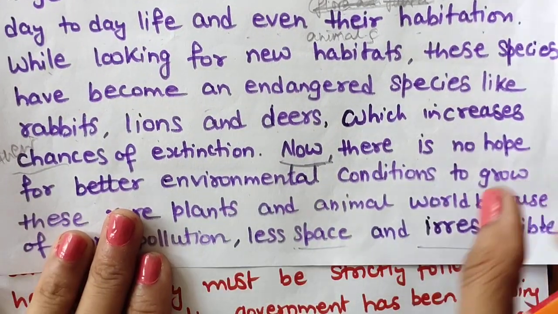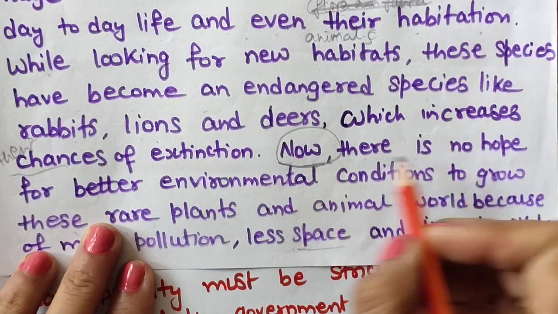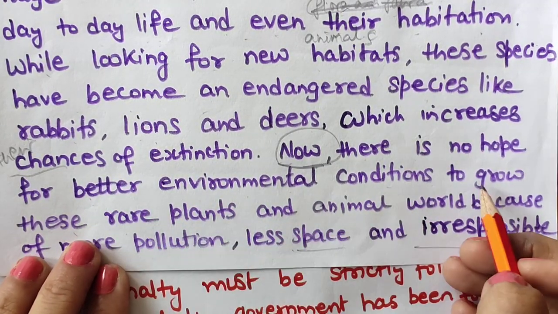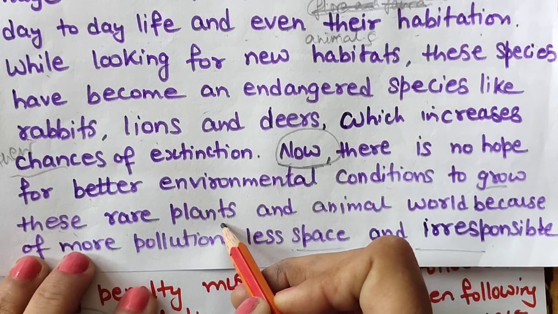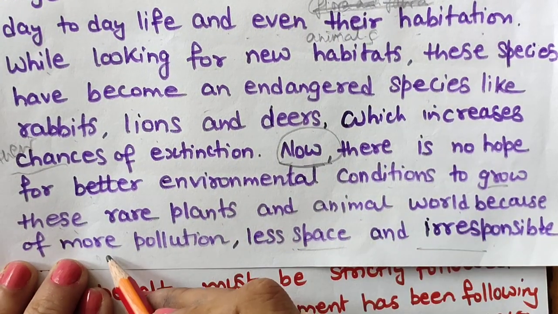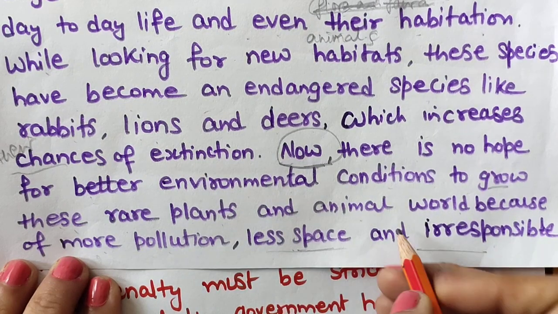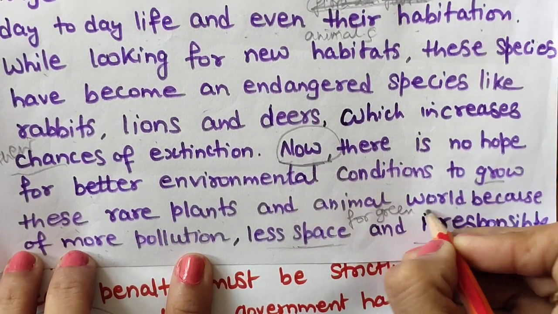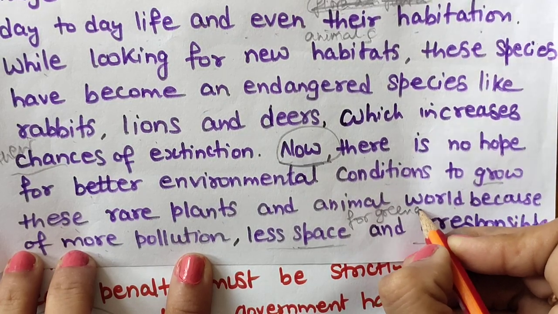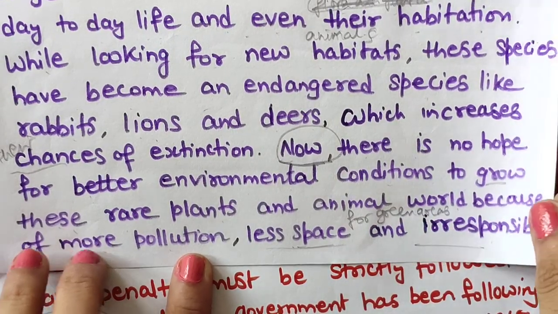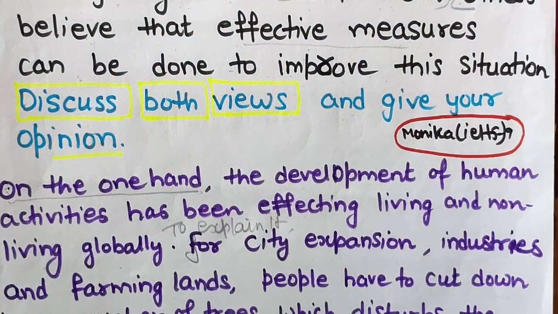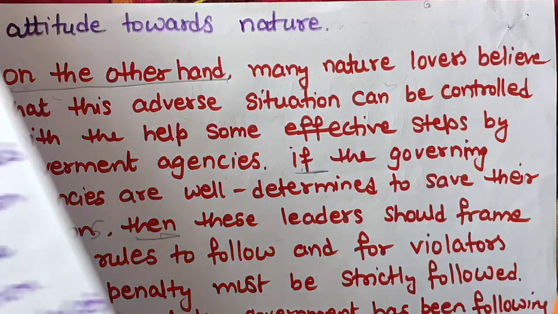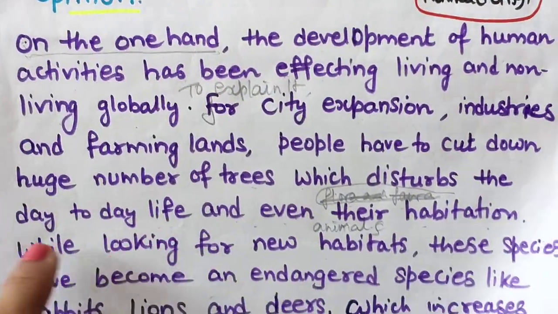Okay, now my next thing: now there is no hope for better environmental conditions to grow these rare plants and the animal world because of more pollution, less space for green areas or forest, and irresponsible attitude towards nature. So that is how I have written my first body paragraph. On the other hand, you can see this.